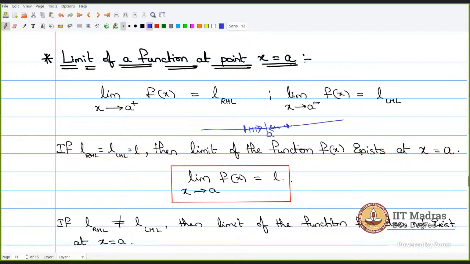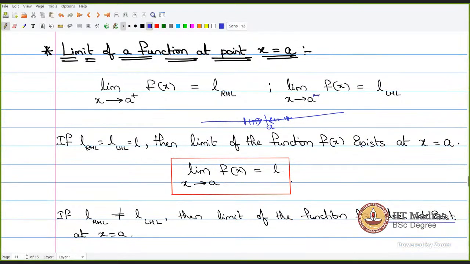If the left hand limit and the right hand limit are not equal, if you are going to get two different values when you approach from the left hand side and the right hand side, if you are approaching a, if you are getting two different limit values, then we say the limit of this function f of x does not exist at x is equal to a.